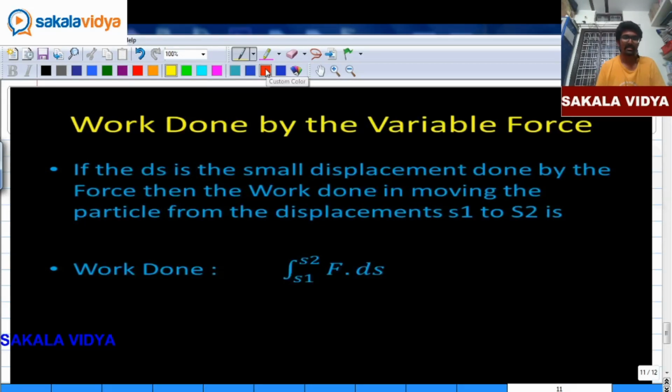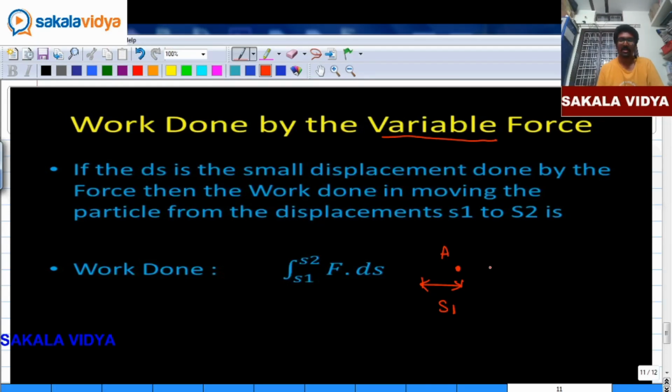So next, work done by a variable force. If ds is a small displacement done by the force, when the work done in moving a particle from a displacement s1 to s2 is, see for example, here we have an object which is initially displaced at a distance of s1.